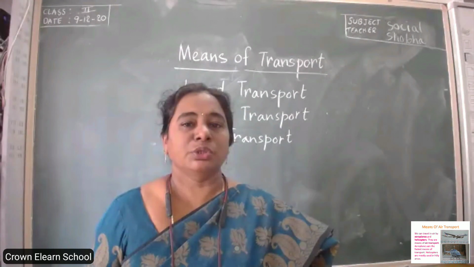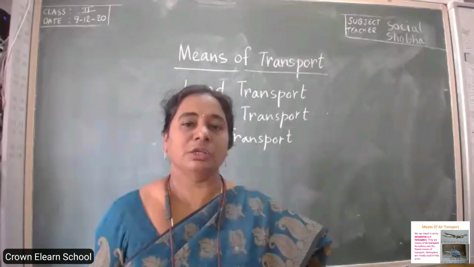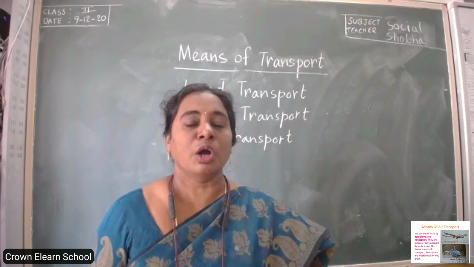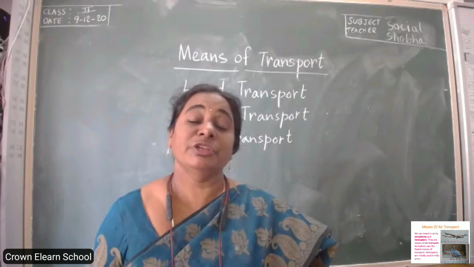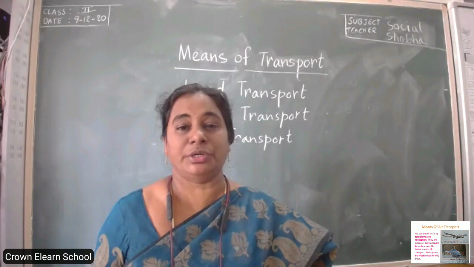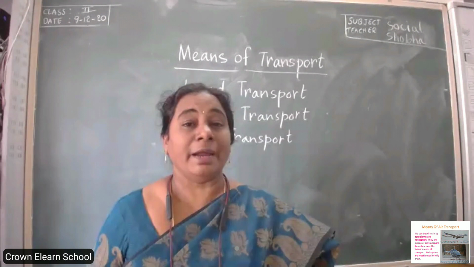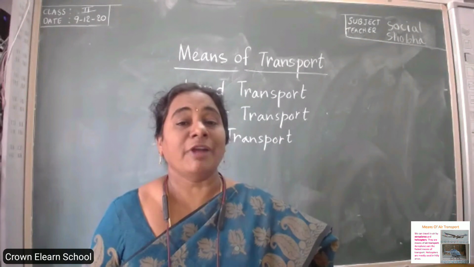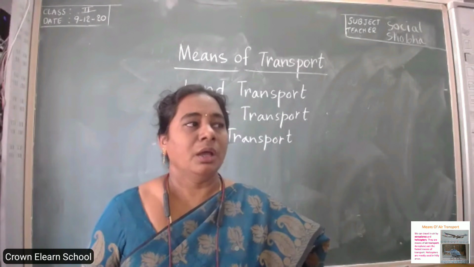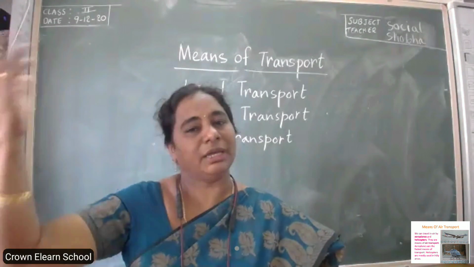Suppose your father or mother or family members want to travel from Vijayawada to Delhi by flight. Why? Because they want to go faster. Flight time is just 2.5 hours. Within 2.5 hours, they reach Delhi.